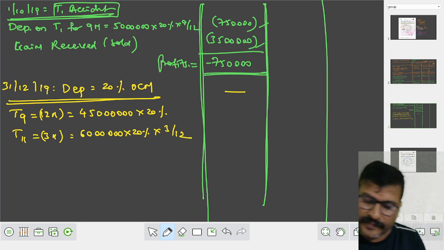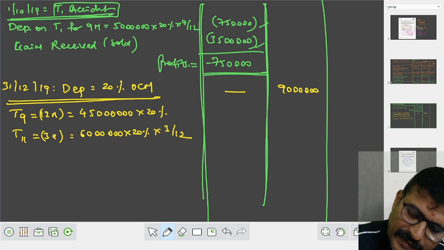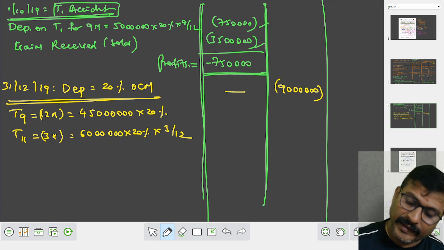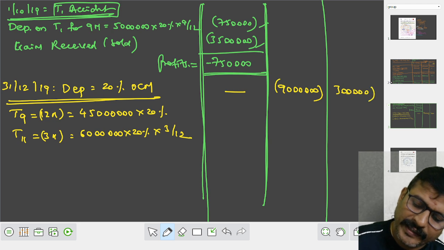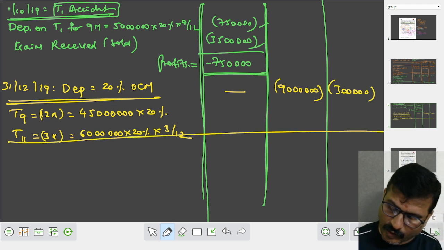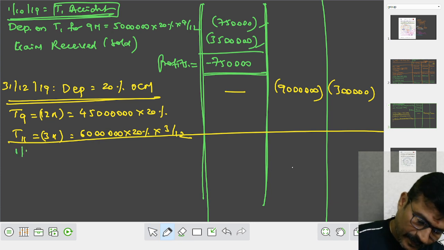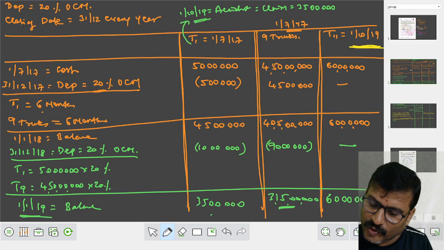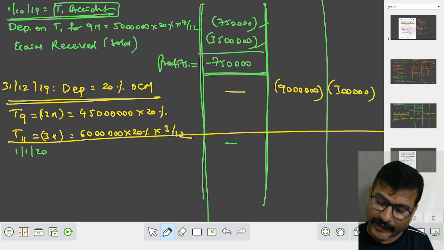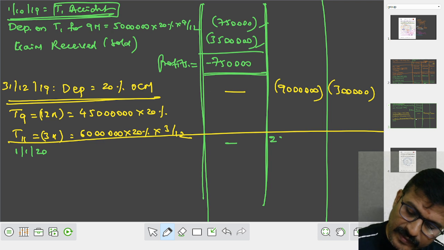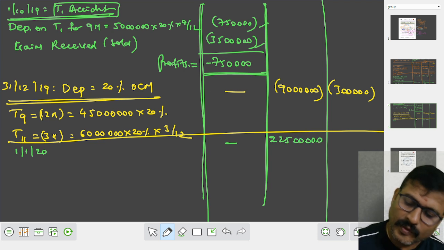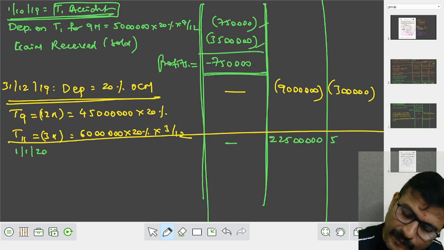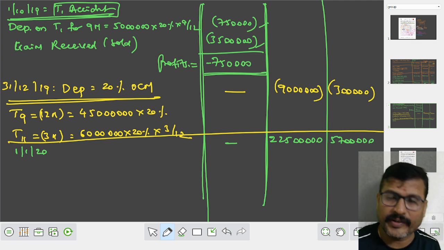Dash for the first truck. It comes to the same 90 lakhs. Here, how much does it come to? 60 lakhs into 20% into 3 by 12. It comes to an amount of rupees 3 lakh. Now you work out a balance. On what date? 1st January 20. See, out of 3 crore 15 lakh, subtract 90 lakhs. It comes to rupees 2 crore 25 lakhs. Last one. Out of 60 lakh, subtract 3 lakh. It comes to rupees 57 lakh.